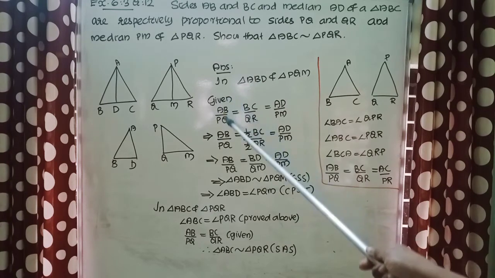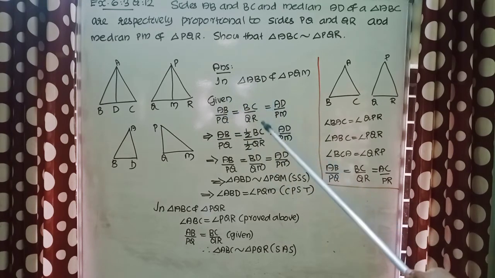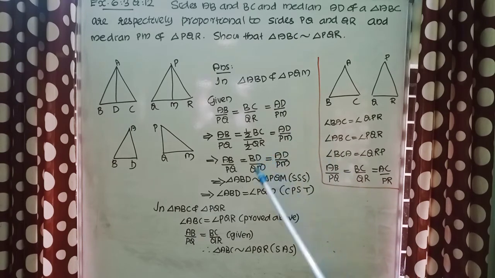Given is AB by PQ equal to BC by QR equal to AD by PM. Now, you can see this BC by QR is not part of this triangle. Only half of BC, that is BD, and half of QR, that is QM, are here. So, for this section we can take half. So implies AB by PQ equal to half BC by half QR equal to AD by PM. Implies AB by PQ equal to BD by QM equal to AD by PM.